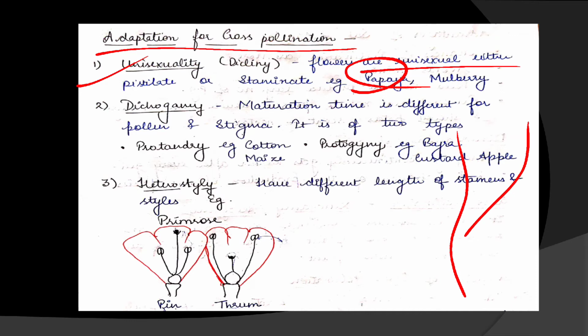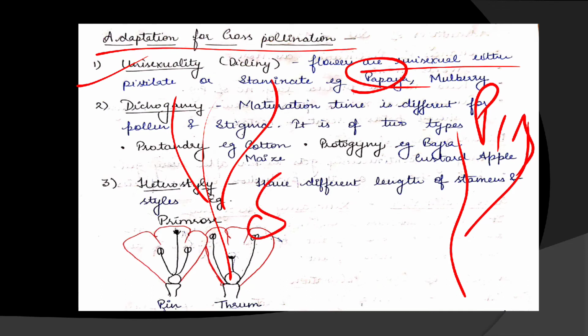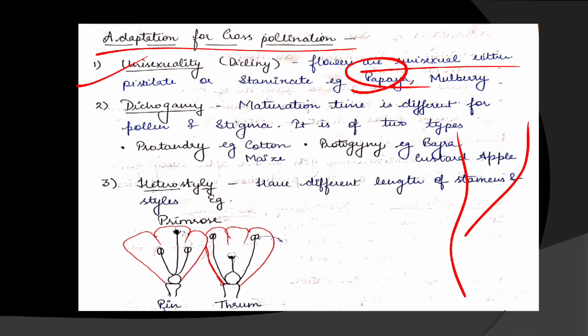One plant has the pistillate flower, meaning the female flower, and the other branch has the staminate flower, meaning the male flower. So in this case, cross pollination takes place.